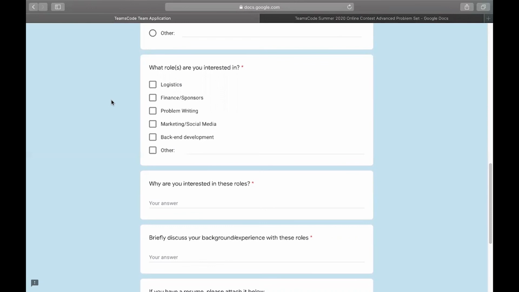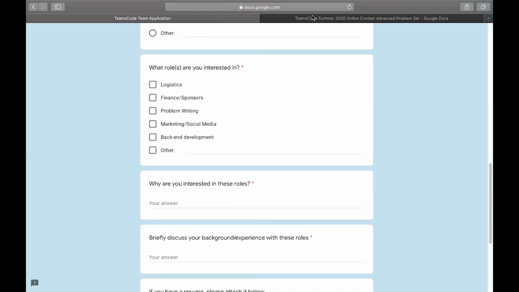And also, if you have any friends or know anyone who might be interested in applying to our organization, we're open to really anyone who has an interest and anyone who has the ability. So feel free to refer them to our application.